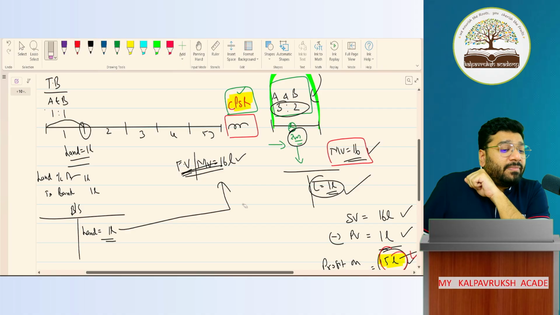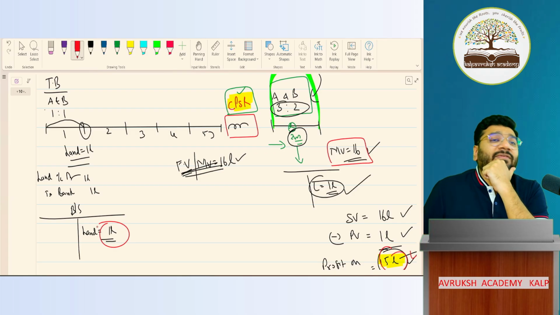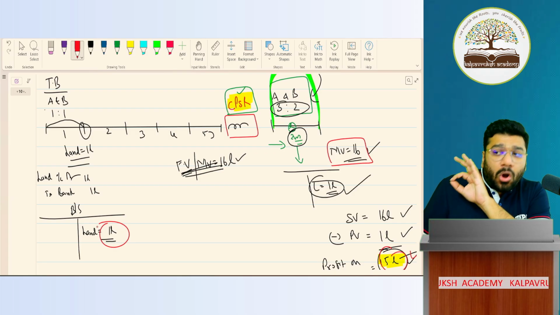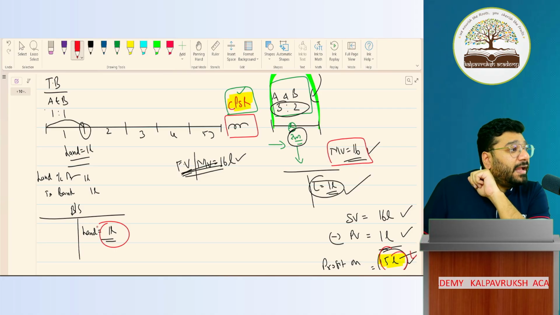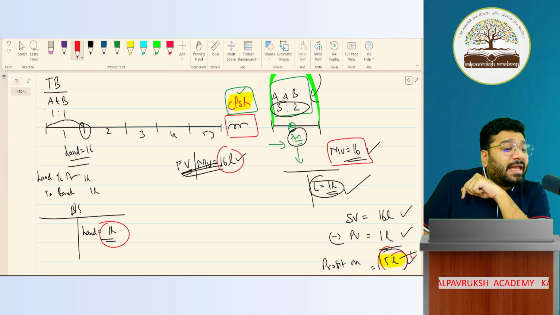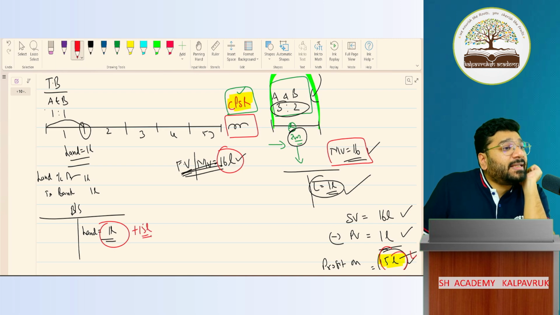Now, please tell me, what is the land value already recorded in your books of accounts? 1 lakh. On the day of reconstitution, the value of the land in your book is already 1 lakh. With this, how much if I add, it will become 16 lakh. I should add 15 lakh rupees. What is this 15 lakh rupees? Nothing but profit on revaluation. Gain on revaluation.